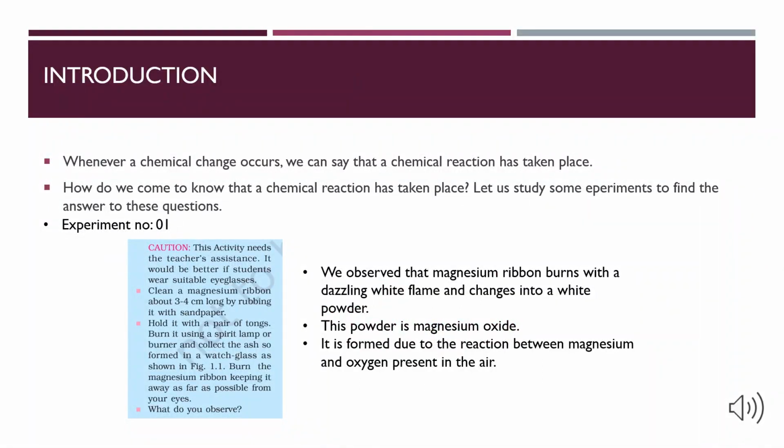What is a chemical reaction? Whenever chemical change happens, we can say that a chemical reaction has taken place. How do we come to know that a chemical reaction has taken place? Let us study some experiments.